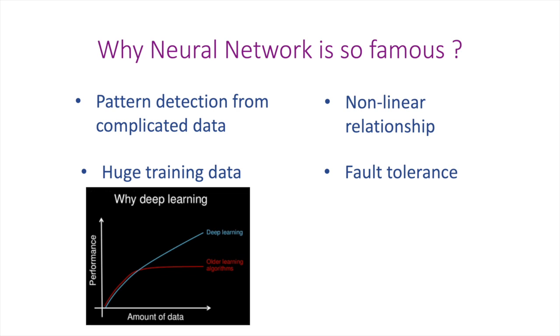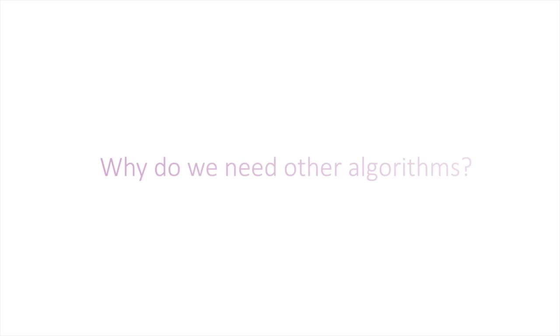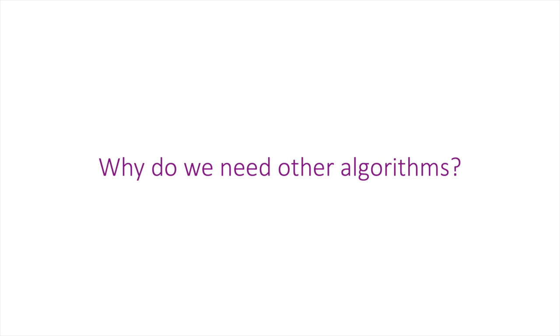Next question may arise like, if neural network is so cool, why do we need other algorithms? Interesting question. As I already mentioned, there is no perfect machine learning algorithm which will perform well for any problem. If you do not have huge dataset, you cannot use neural network because it cannot train with small dataset and we will get very poor performance. As neural network is going to process lots of data for more number of iterations, it will require more powerful processor. Without powerful hardware, neural network is not an option.